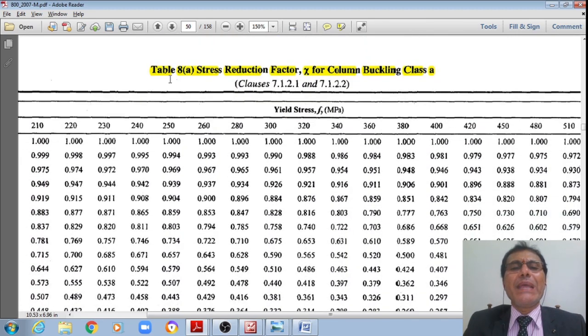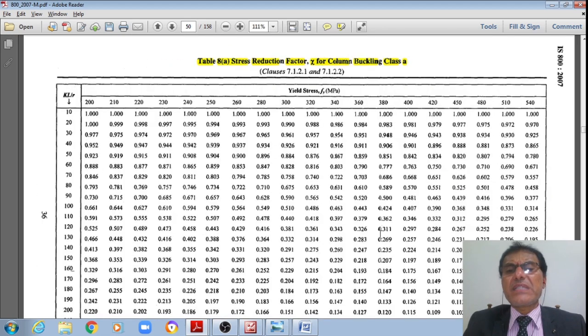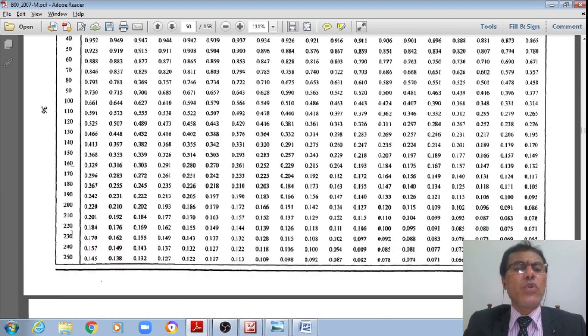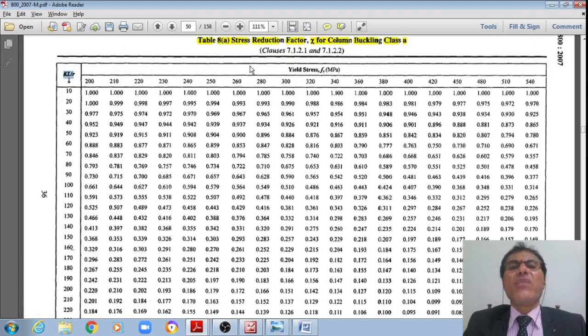or alternatively you can use table 8A, where stress reduction factors are given for column buckling class A, for different slenderness ratios from 10 to 250, and for different yield stress values fy in N/mm², from 200 to 540 MPa. Generally we will be using fy equal to 250. Let us say fy is equal to 250 and the slenderness ratio is equal to 100.